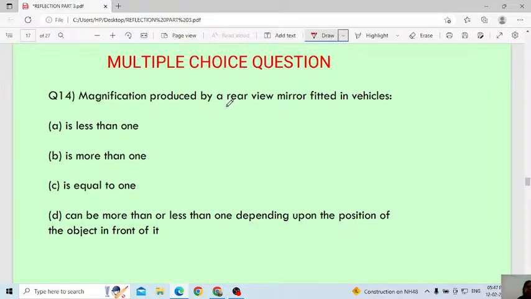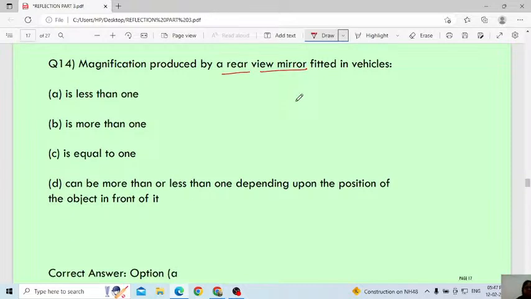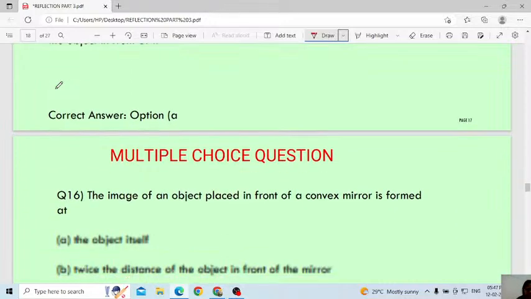Magnification produced by a rear view mirror fitted in a vehicle is less than 1, more than 1, or equal to 1? No one knows the answer. For a rear view mirror in a car, the magnification will always be less than 1. Remember this one. This is new. I have not explained this one.